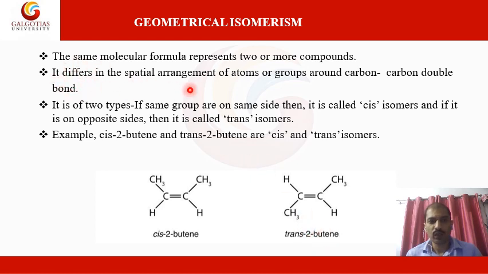The same molecular formula represents two or more compounds, which differ in the spatial arrangement of atoms or groups around the carbon double bond. You can see the arrangement is different; it could be a single atom sometimes, or it could be a bulky group as well. It is of two types. If the same groups are on the same side, it is called the cis isomer. Cis and trans isomers can be seen in a similar way with other molecules.